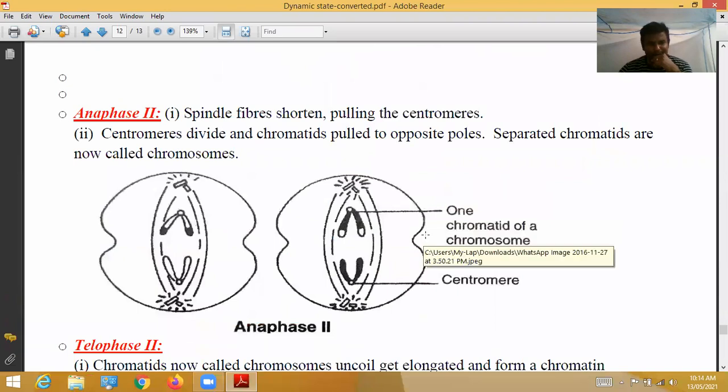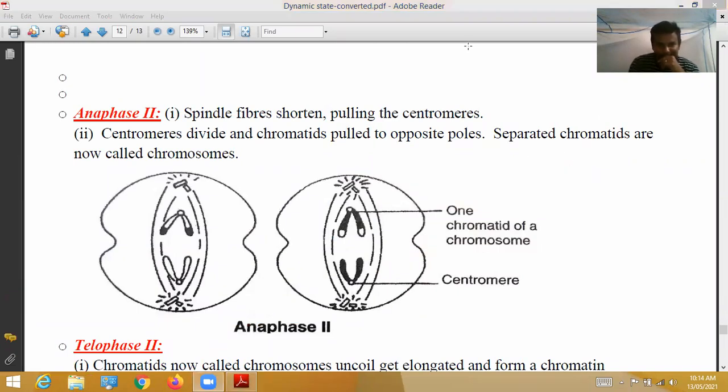Next, anaphase 2. Anaphase onwards starts. See here, the spindle fibers shorten, slowly pulling the centromeres towards the north pole, and this side towards the south pole. The centromeres divide, and the chromatids are pulled to opposite poles.